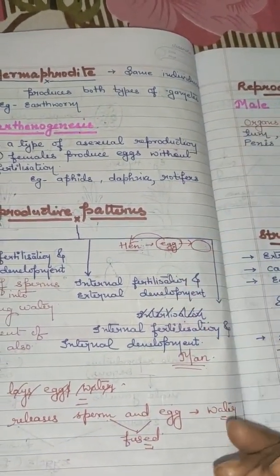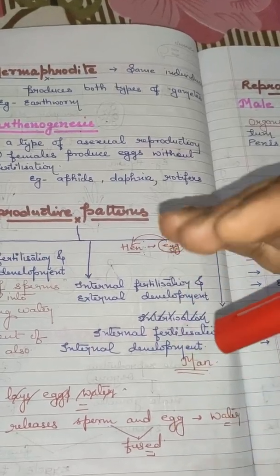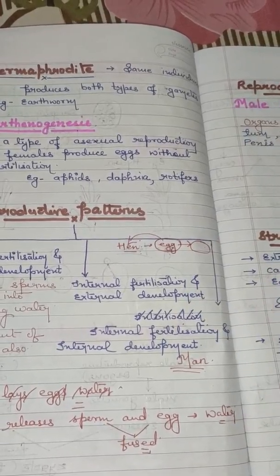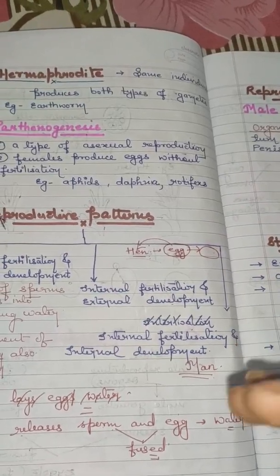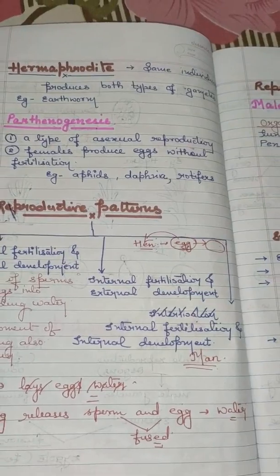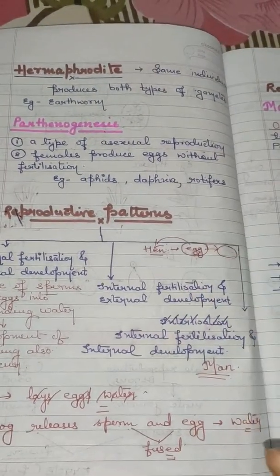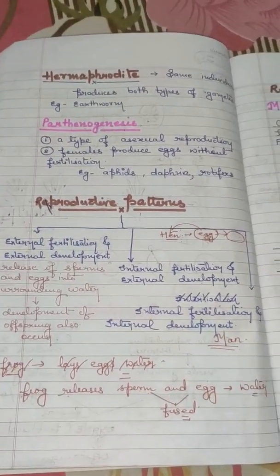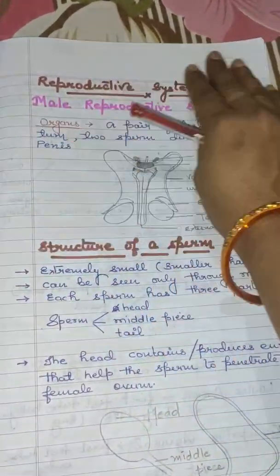The third one, which can be seen in human beings, is where a sperm enters the female body, fuses inside the female body, and then the proper development of that fertilized egg takes place in the uterus of the female. That we will discuss later on. This is the pattern where each and every process of fertilization and development takes place internally. Clear? Now, let's start today's class.